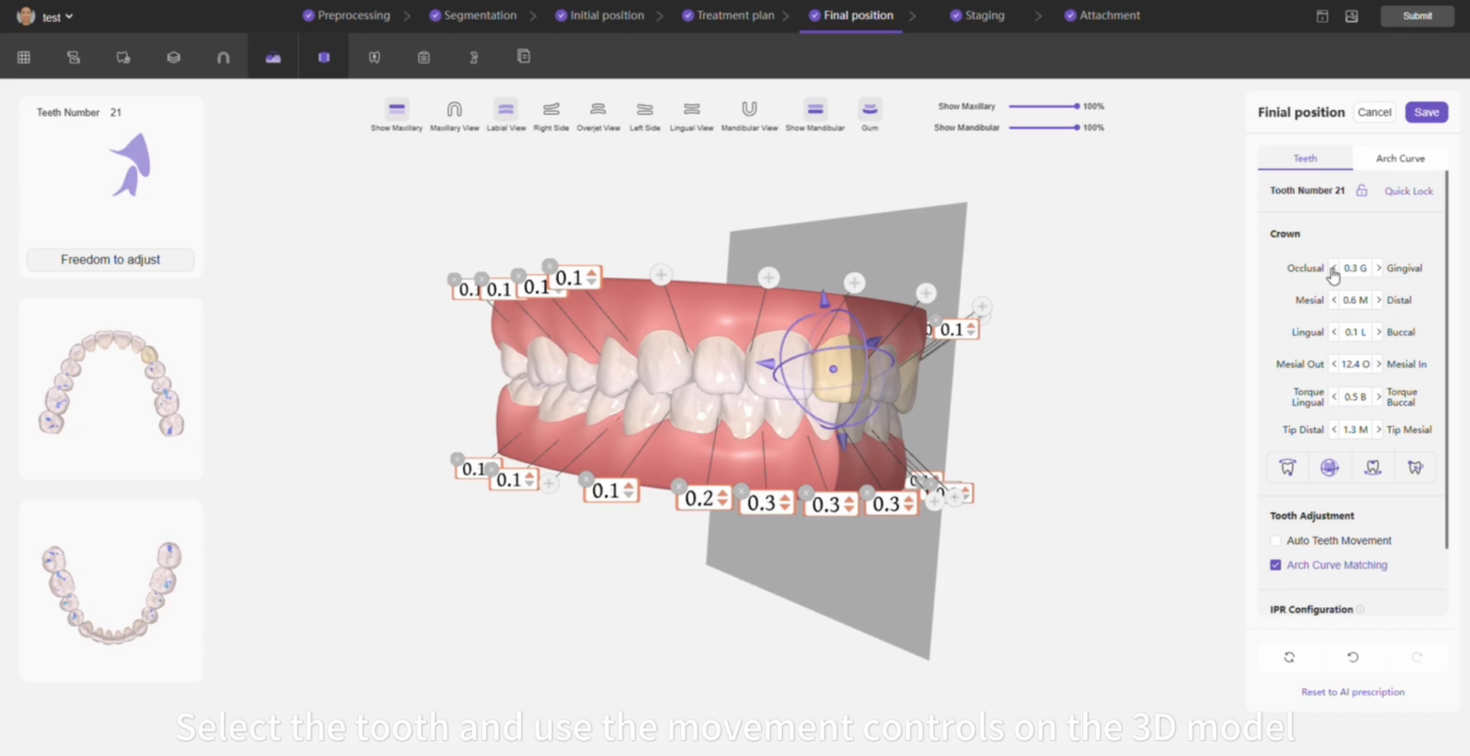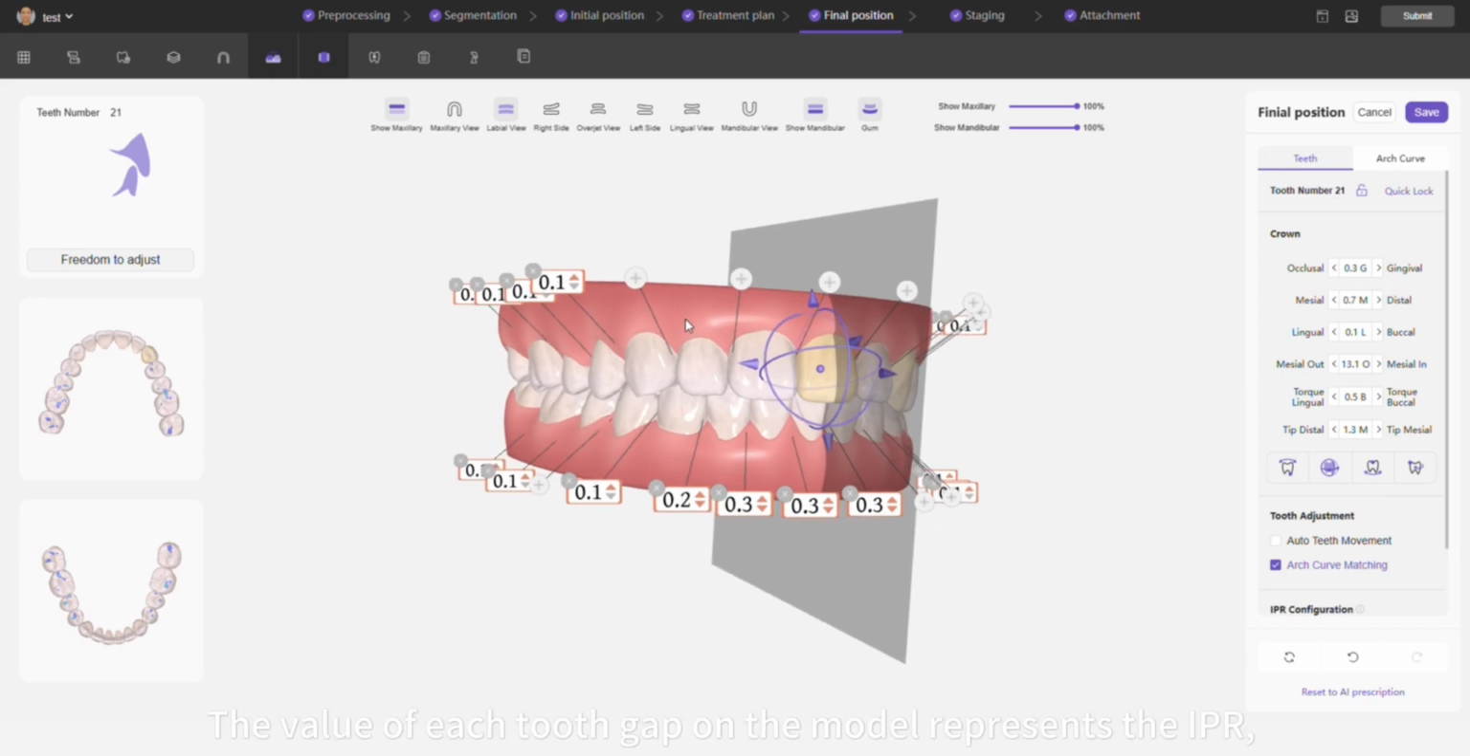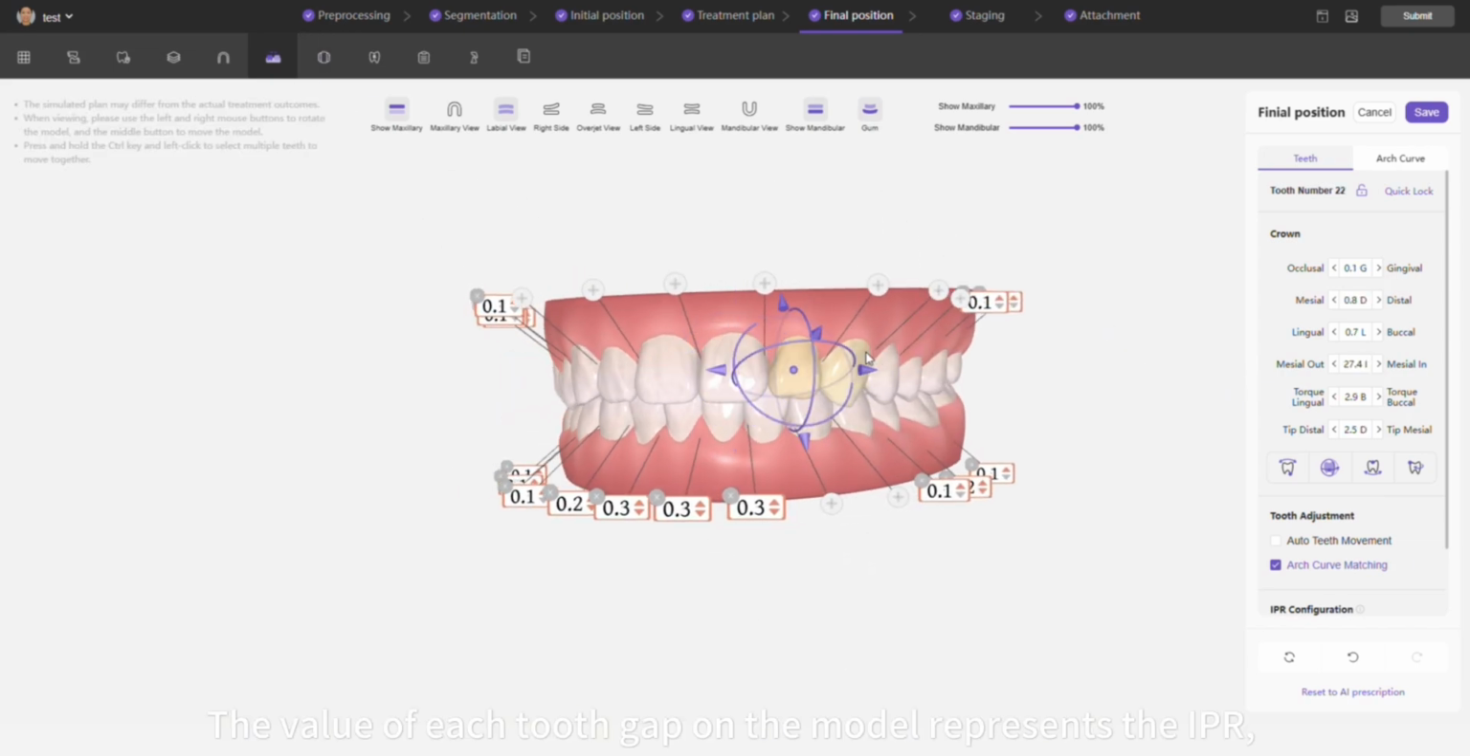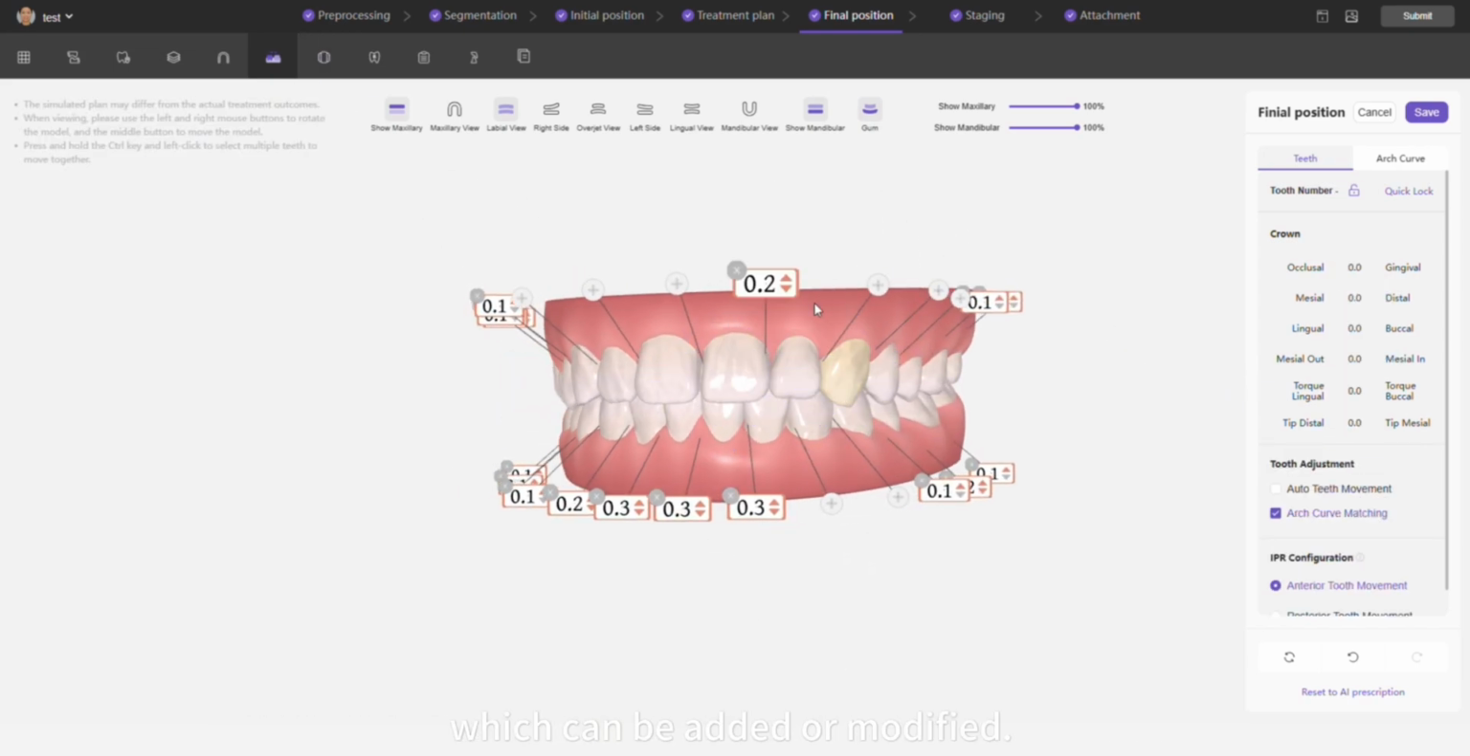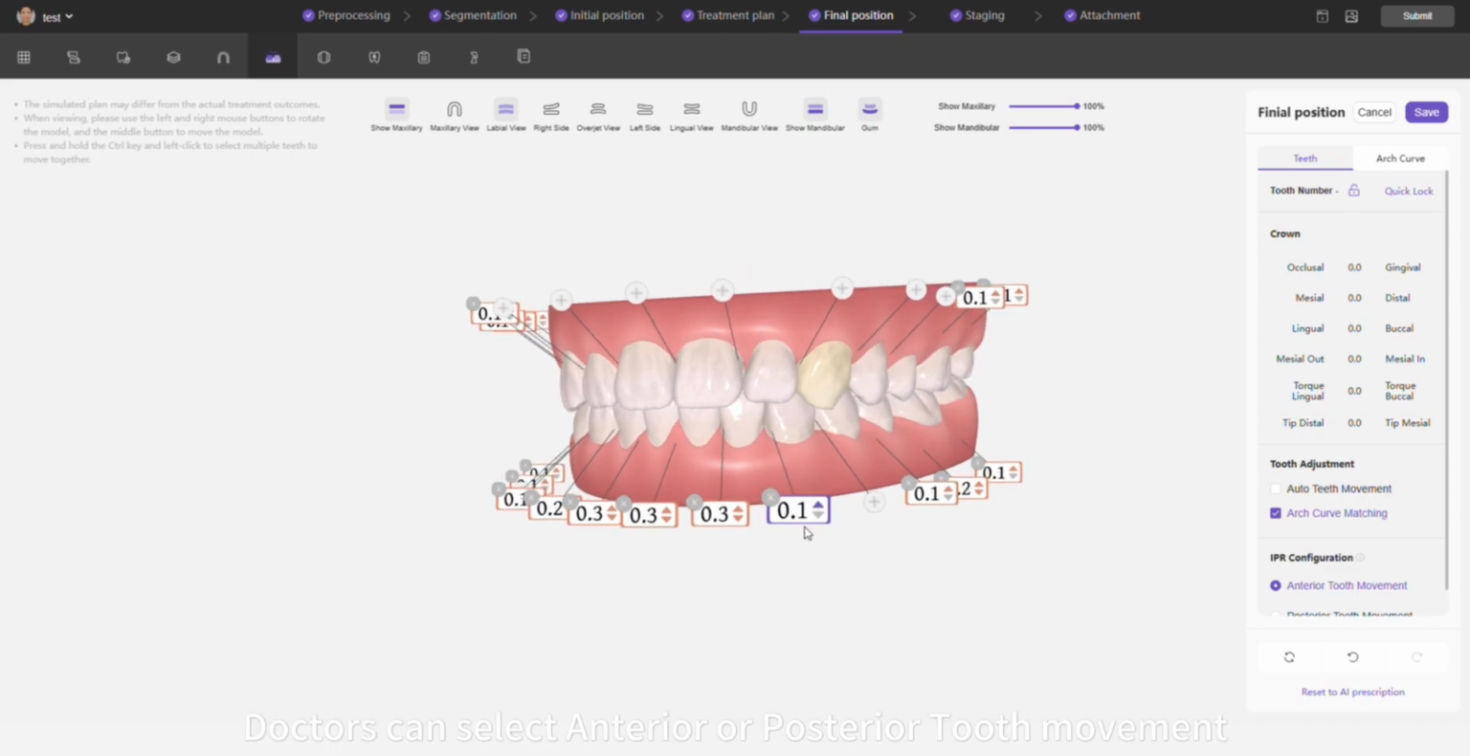Select the tooth and use the movement controls on the 3D model, or adjust the right value bar to move the tooth. The value of each tooth gap on the model represents the IPR, which can be added or modified. Doctors can select anterior or posterior tooth movement in the configuration items on the right side of the screen.